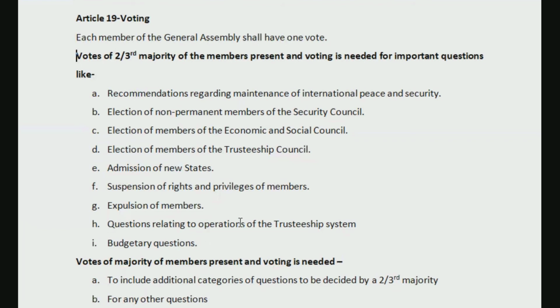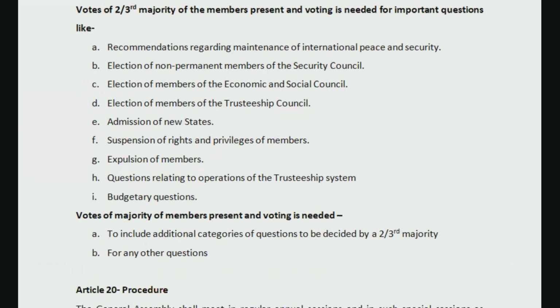Questions relating to the operation of the trusteeship system, whether the trusteeship system or Trusteeship Council should be functioning or not: regarding that also, we would need two-thirds majority voting. Budgetary questions regarding how much the budget would be, those matters also need two-thirds majority. If you look at all of these points, these are important matters where we would need approval from many states, more than half. It is like two-thirds majority. Only in such a case would it be passed.